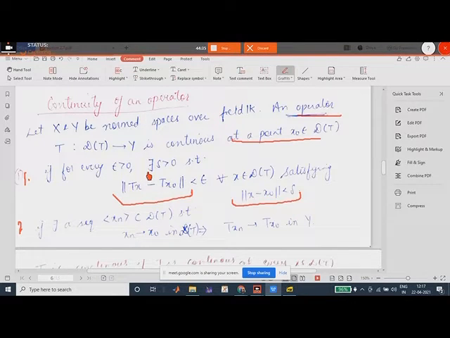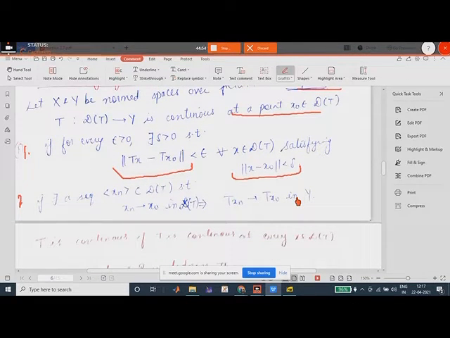If for every epsilon greater than 0 there exists a delta greater than 0 such that, the definition is the same, the norm of Tx minus Tx naught is less than epsilon for all x in the domain such that the norm of x minus x naught is less than delta, right? This is the same definition as in functions. So this T is a function type of thing, but it is on norm spaces. It has different properties. That is why we are not saying it is a function. We are naming it as an operator, right? So we can differentiate between what is a function and what is an operator.